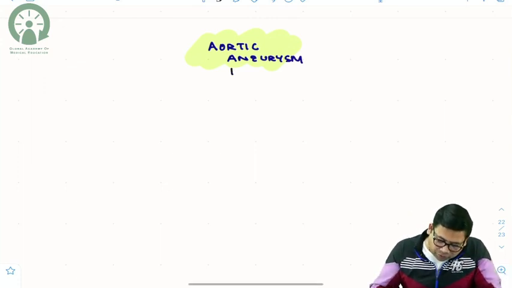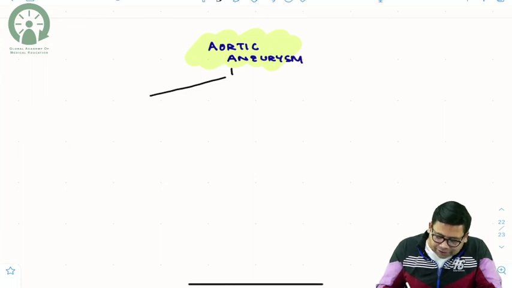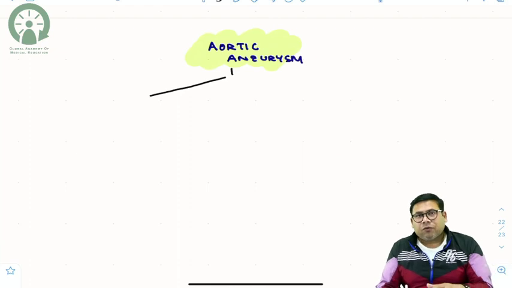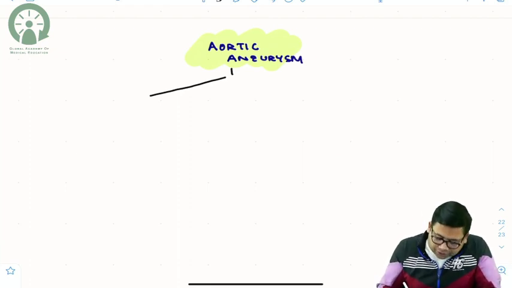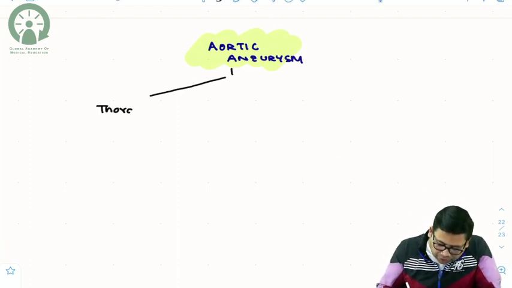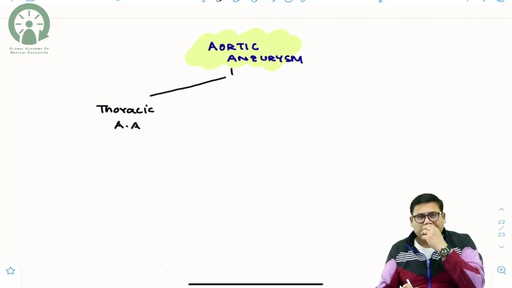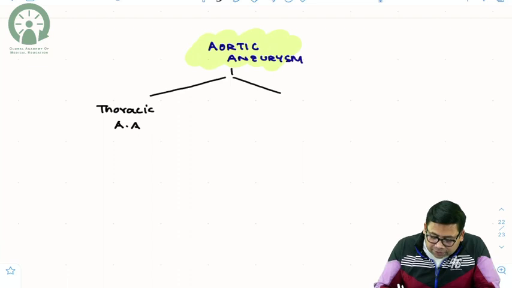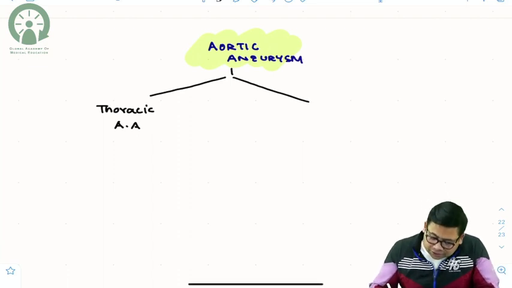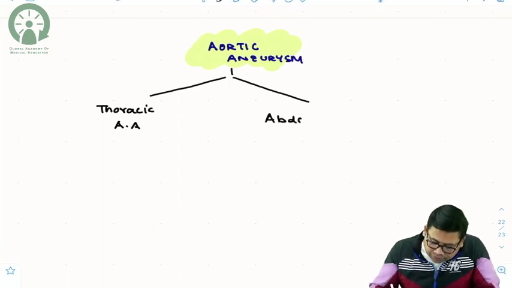Yes. One is involving the thoracic part of the aorta, so you can say thoracic aortic aneurysm. Then we have abdominal aortic aneurysm.